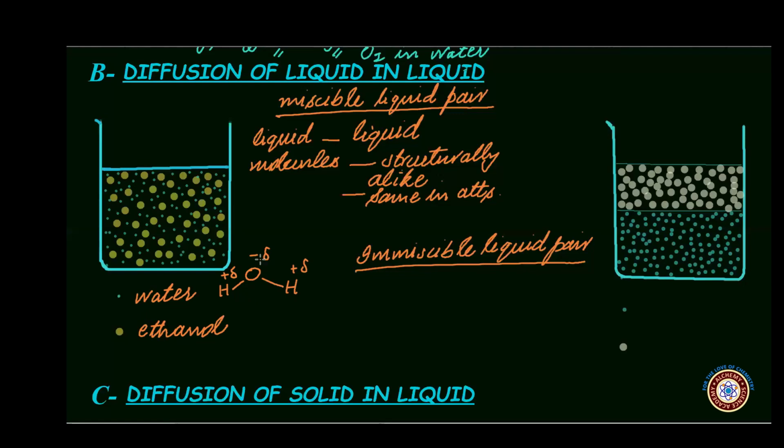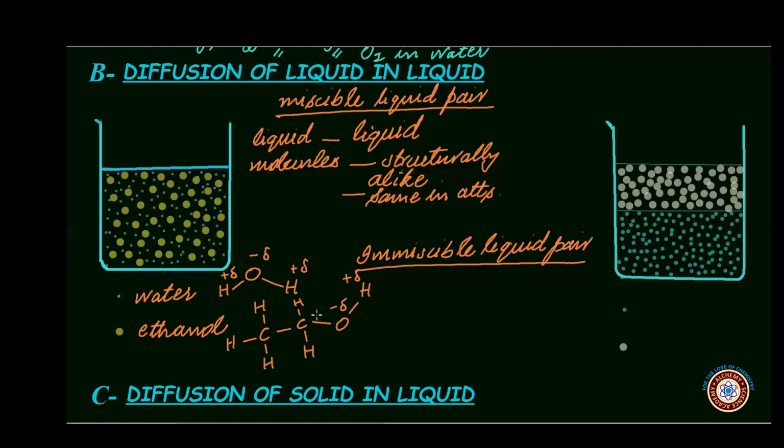In water, oxygen carries partial negative charge because of its higher electronegativity, and hydrogen acquires partial positive charge because of its lower electronegativity. Similarly, the ethanol molecule is also polar. Because of this polar group, oxygen carries partial negative charge due to its higher electronegativity, and hydrogen carries partial positive charge.